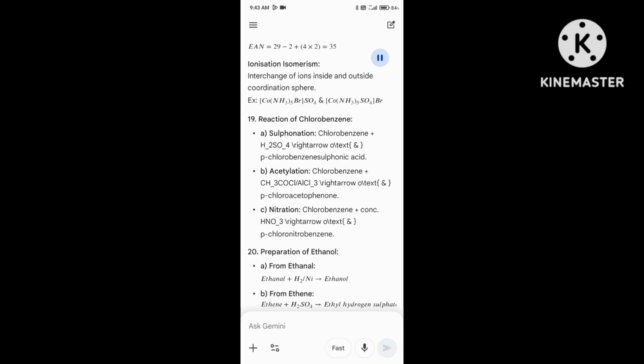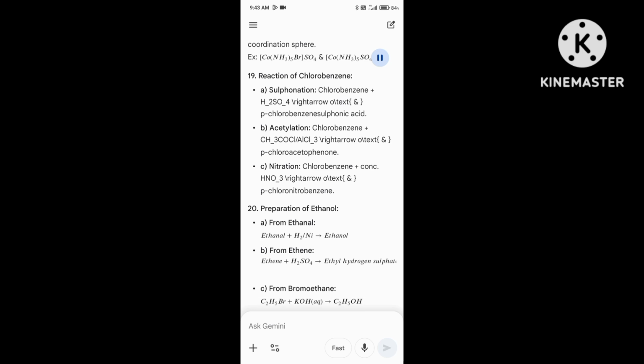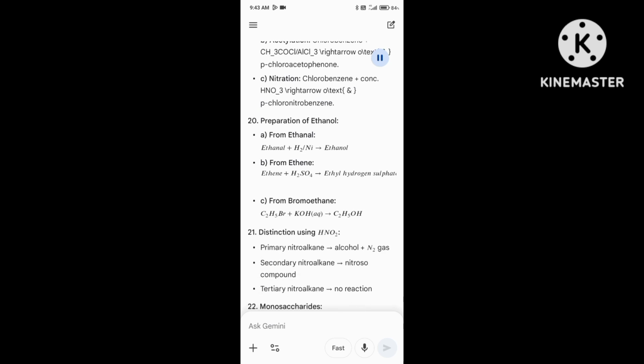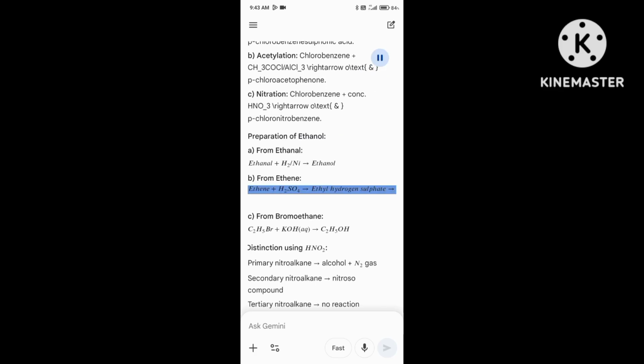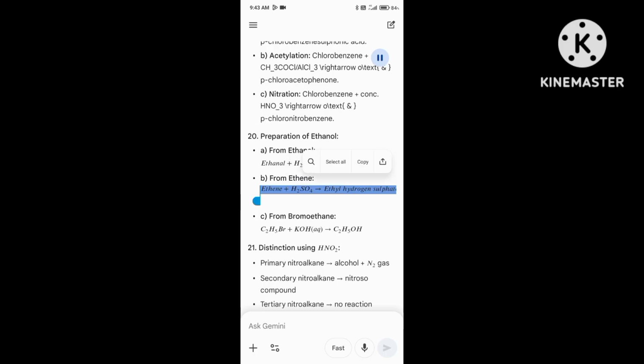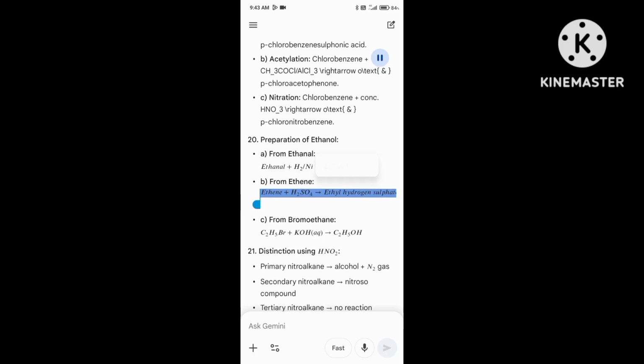20. Preparation of ethanol. A. From ethanal: ethanal plus H2 with Ni gives ethanol. B. From ethene: ethene plus H2SO4 gives ethyl hydrogen sulfate, which gives ethanol. C. From bromoethane: C2H5Br plus KOH(aq) gives C2H5OH.